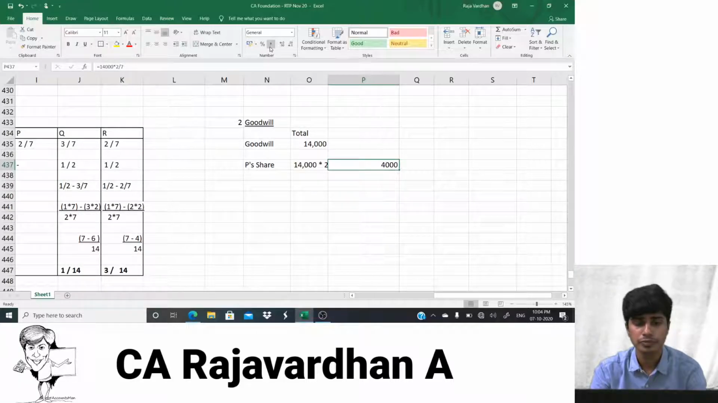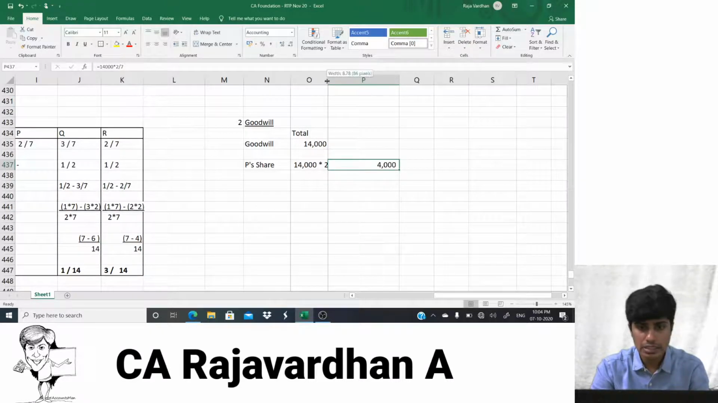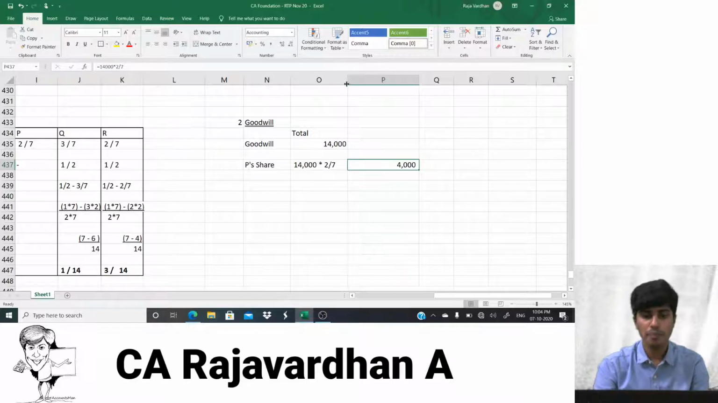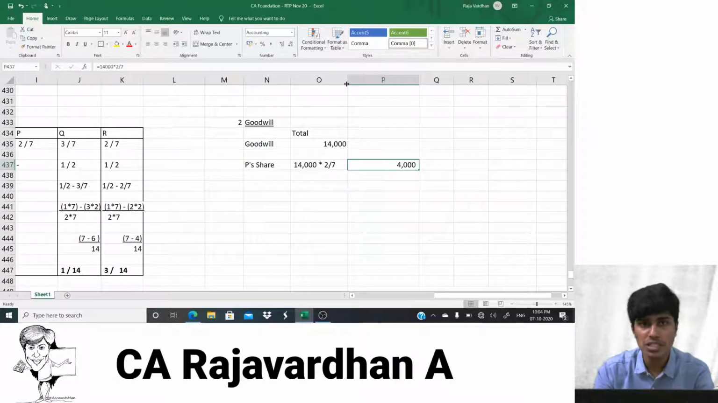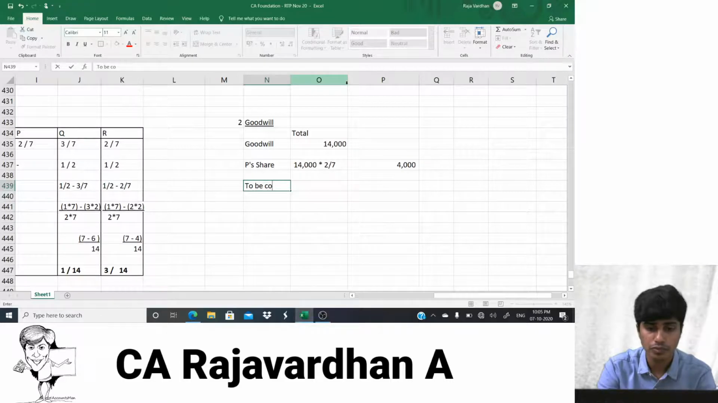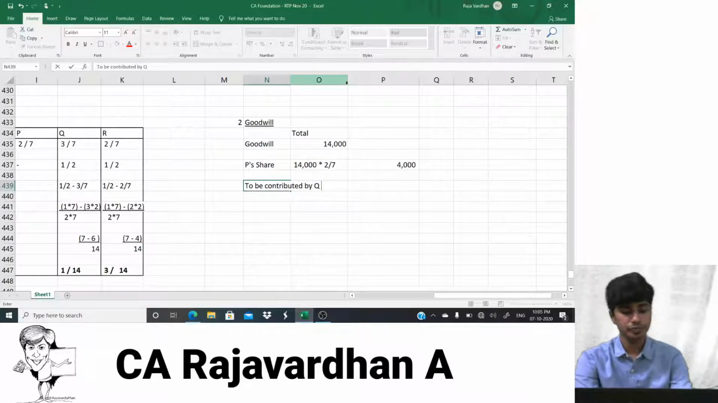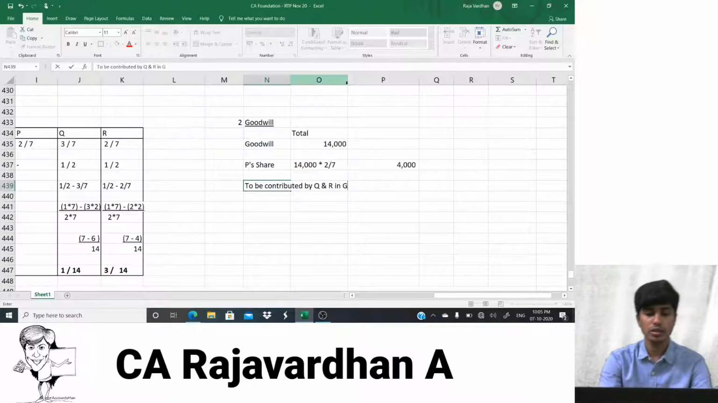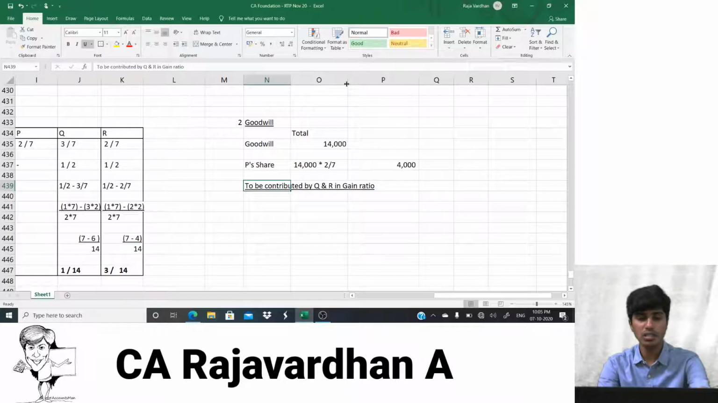Okay guys, did you get that? It comes to 4,000 rupees. 4,000 is P's share. Now this much is to be paid to P. When this much is to be paid to P, P's account should be credited. Now this has to be contributed by whom? To be contributed by Q and R in gain ratio. You guys get it? So P has to get 4,000, which has to be paid by Q and R in the gain ratio.